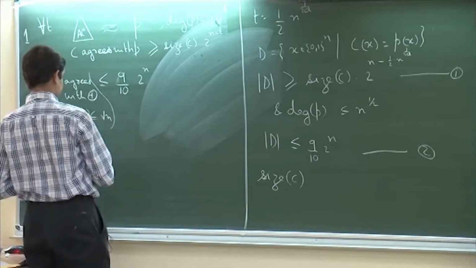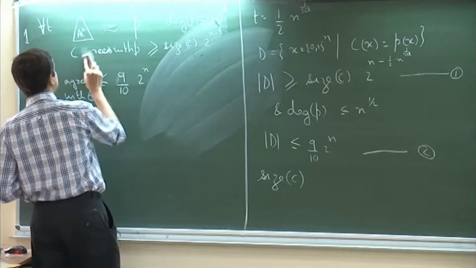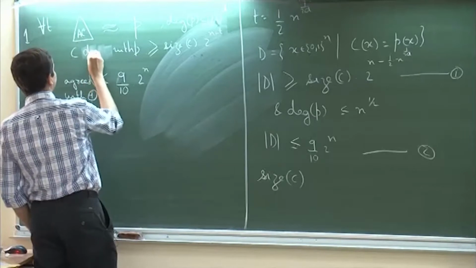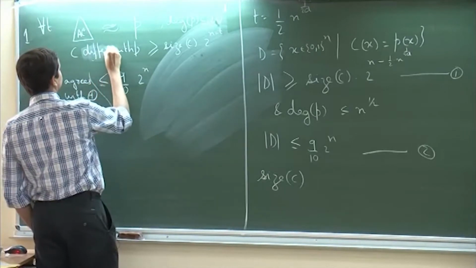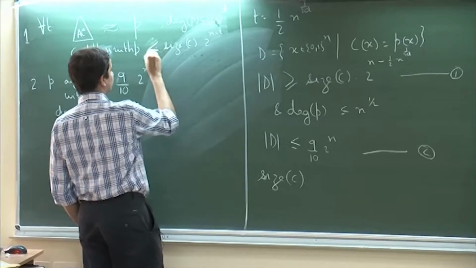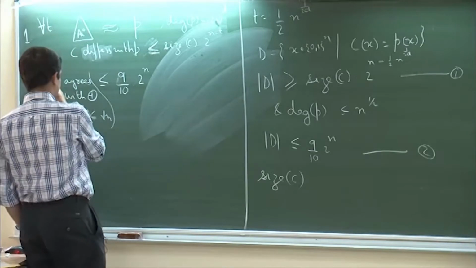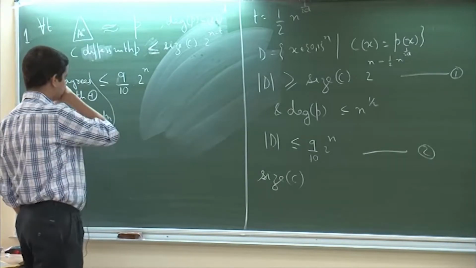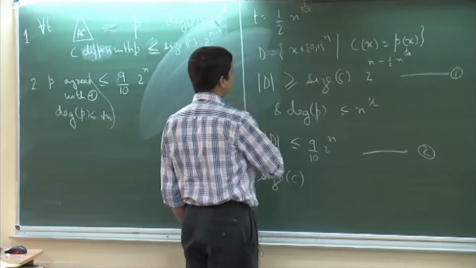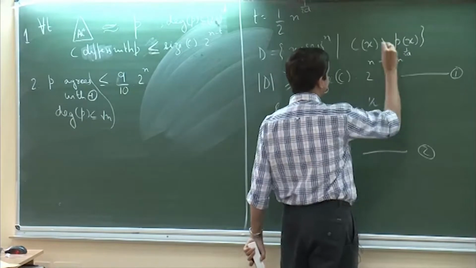So, C differs from P on at most so many inputs. Let D be the set of points where C and P differ.